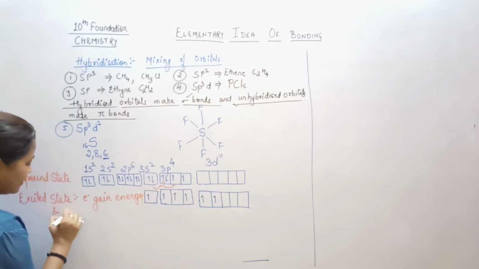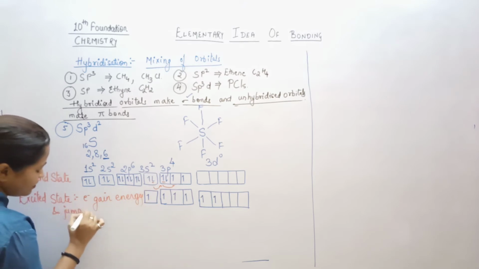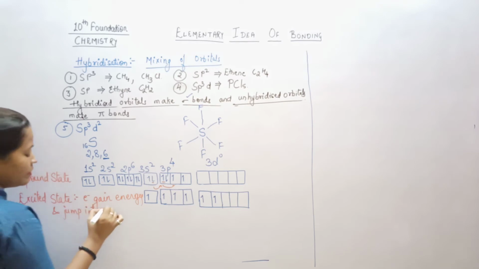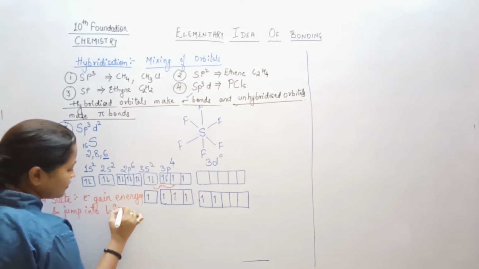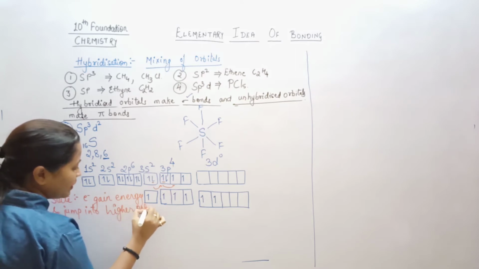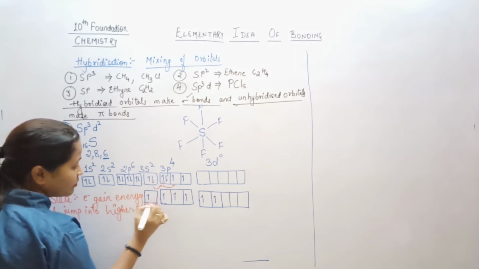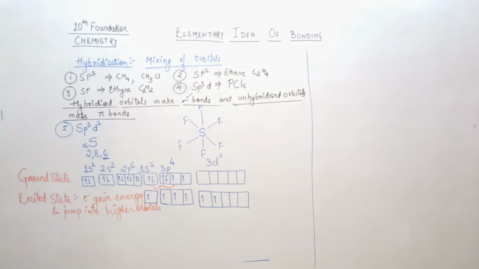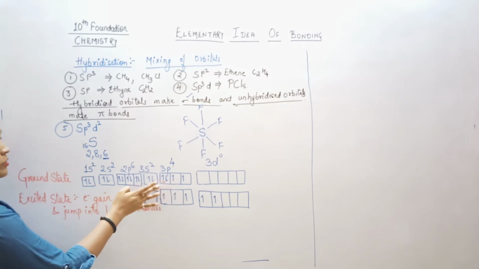and jump into higher orbitals. I'm not saying shells, I'm saying higher orbitals. Clear? Now the next step is your hybridization step. What happens in the hybridization step? So I'm just removing these arrows. I think it is very clearly understood by you, right?